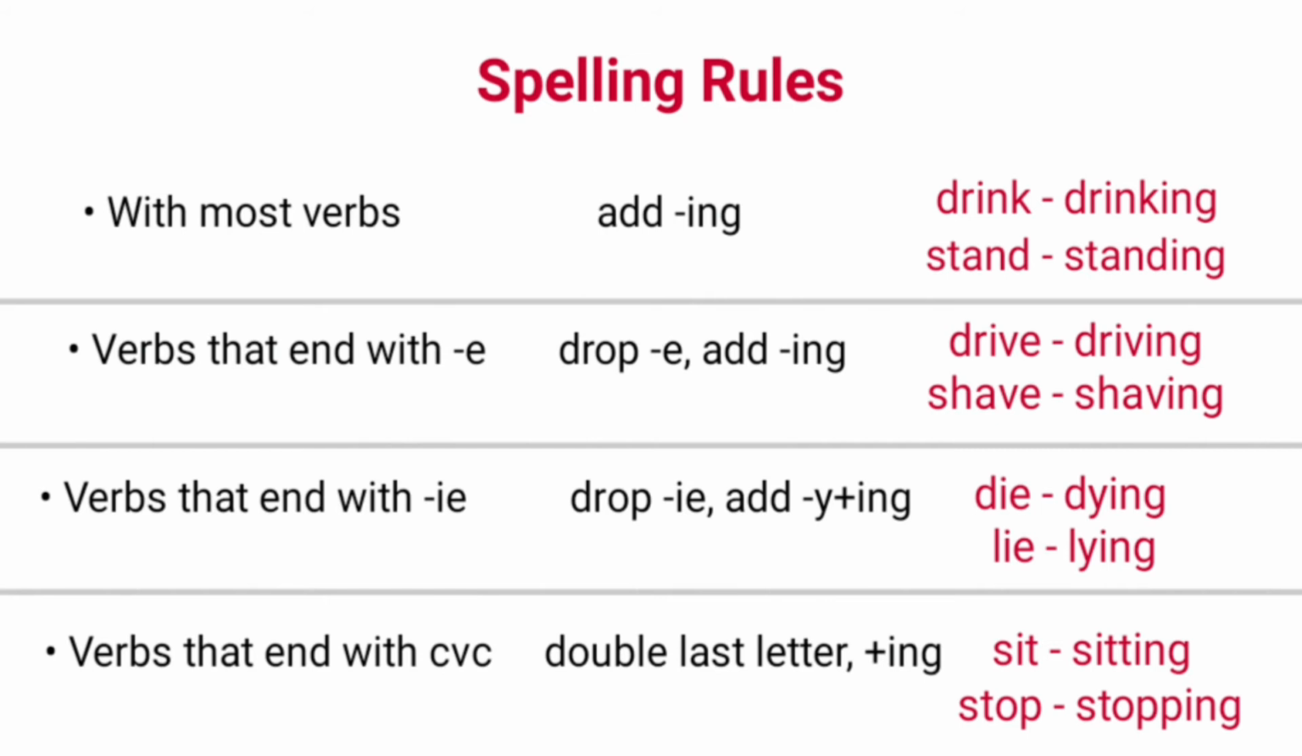For example, look at the word sit. Last letter T is a consonant, I is vowel and S is consonant. So, sit becomes sitting by doubling the last letter T and adding ing. Similarly, stop becomes stopping by doubling the last letter P and adding ing with spellings STOPPING.